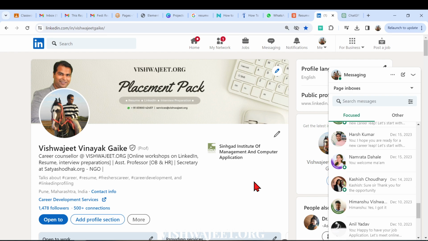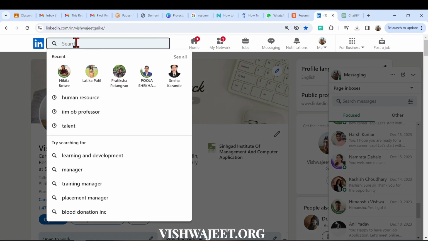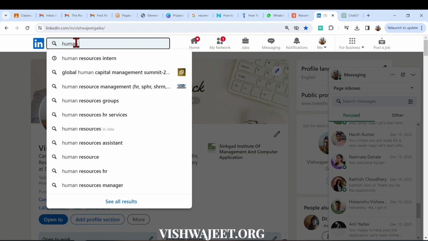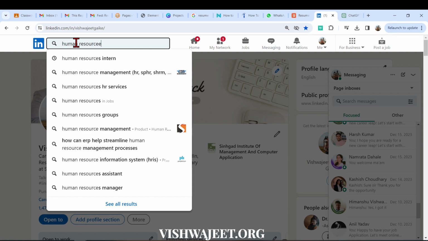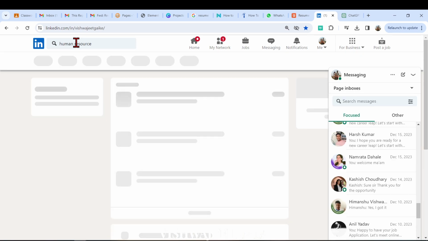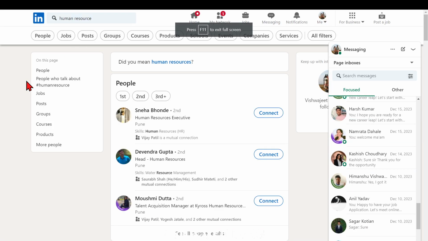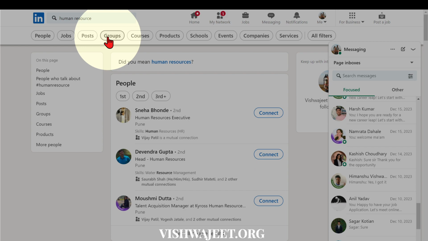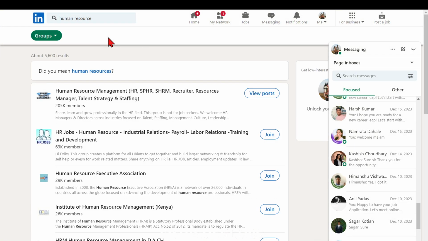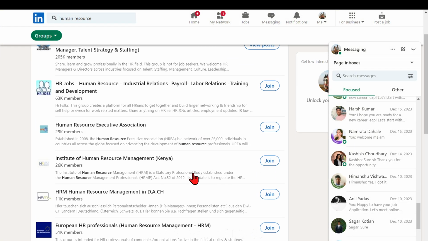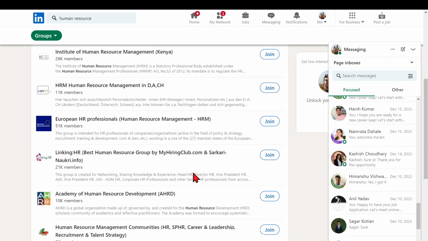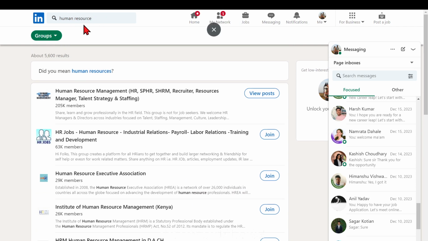So how can you try out that thing? First and foremost, write your area of interest or any probable group name. Just enter. After that, you can see there are lots of things over here. So you need to click on this. Okay, groups. After that, you will have a list of groups which are related to the keyword you have entered over here.